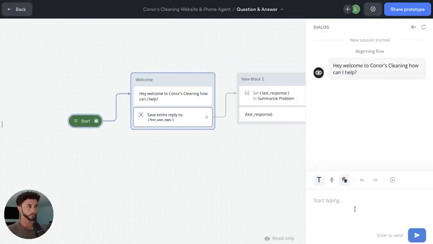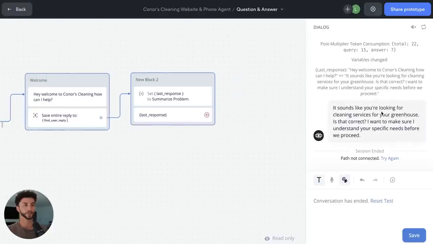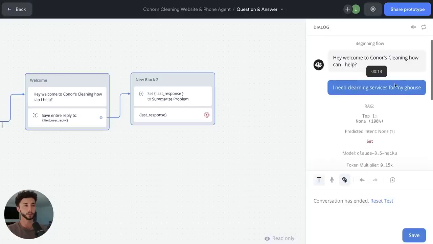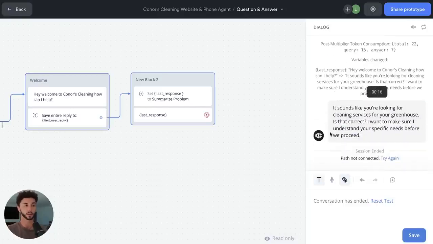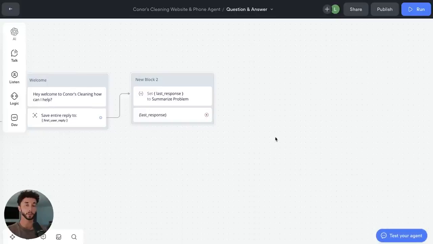I'll say, I need cleaning services for my house. Sounds like you're looking for cleaning services for your greenhouse. Is that correct? Want to make sure I understand your specific needs before we proceed. So I obviously spelled house with a G, so it thought it was a greenhouse. But that's what we want, some kind of confirmation message, just saying like, hey, look, is this what you're actually looking to do? Before we then go and trigger the different tools that we are equipping our agent with.